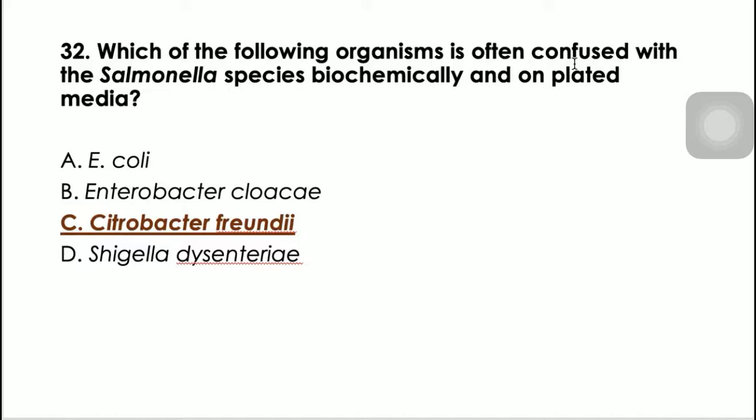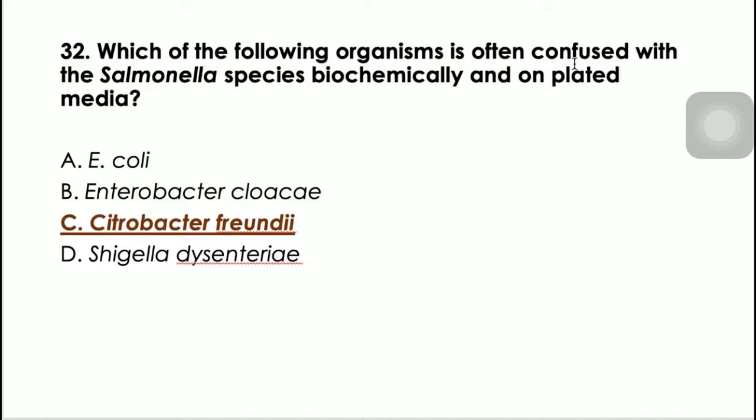Tama? But we can differentiate them further, and we need to differentiate them because Salmonella is truly a pathogenic organism, while for Citrobacter, it is part of the normal flora.